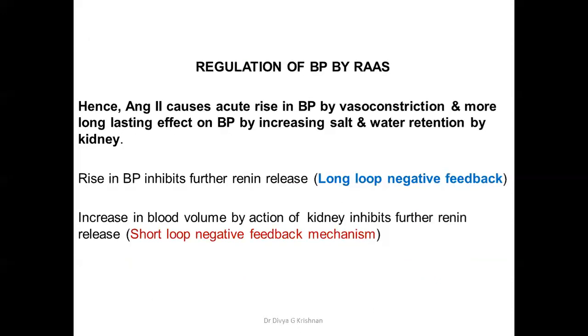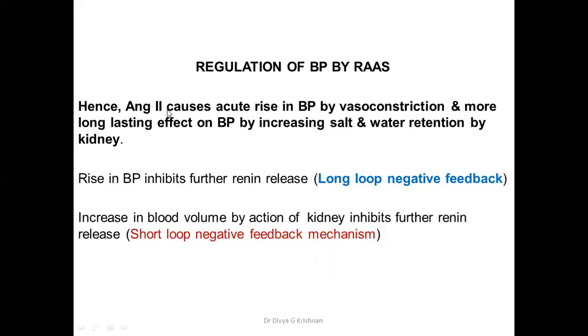So already I have told you that the initial stimulus was a fall in the BP or a fall in the blood volume, or whenever there's a change in the sodium levels in the body. So that is how the whole pathway began, and the pathway finally ended up in the increase in the BP and increase in the blood volume, and even in the increased absorption of sodium and chloride salt.